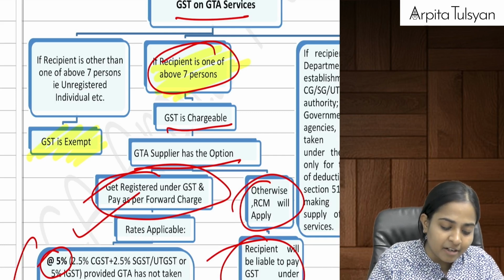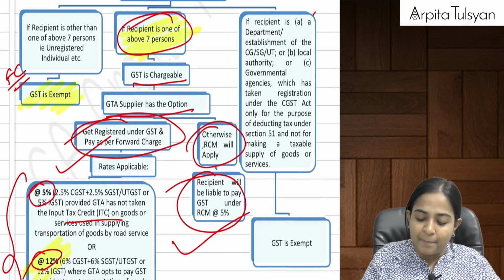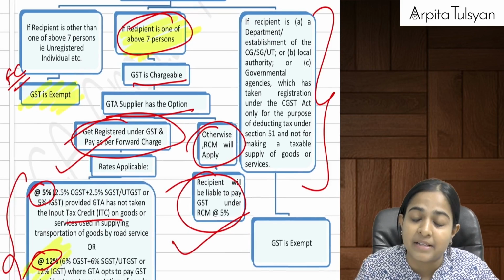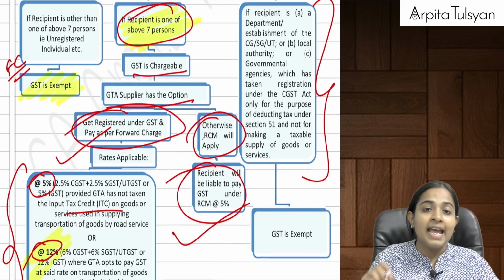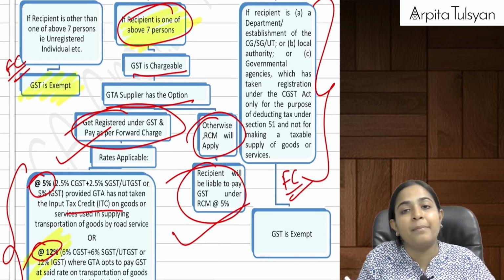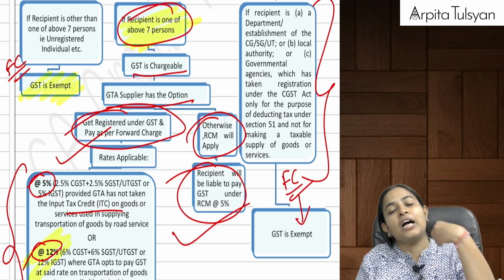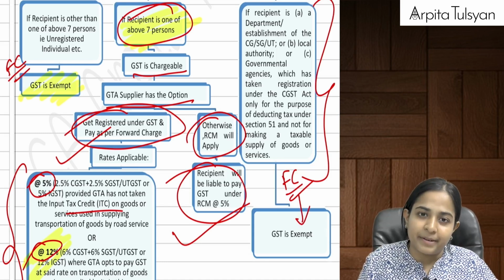But here before exemption we can say that forward charge will be applicable, and if the recipient is that government who has got themselves registered only for the purpose of GST, then also we had studied that RCM is not applicable. If RCM is not applicable means forward charge is applicable, and then we will see in the further chapter that government has given us some exemption there. Are you clear with this?